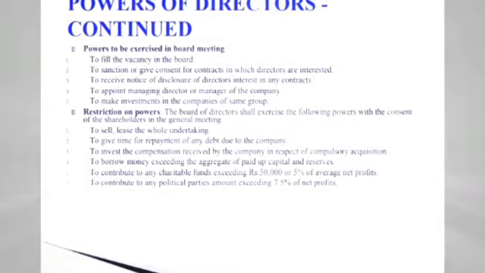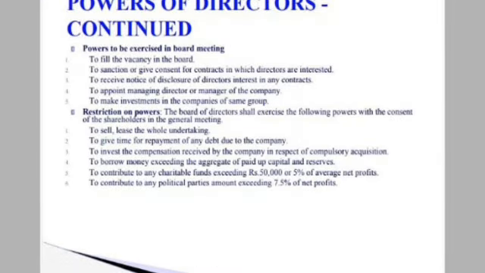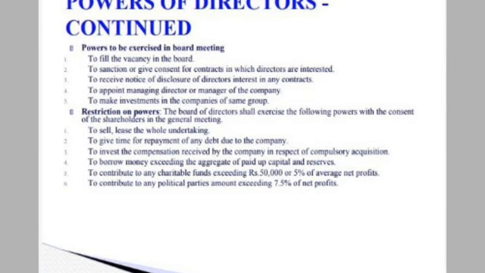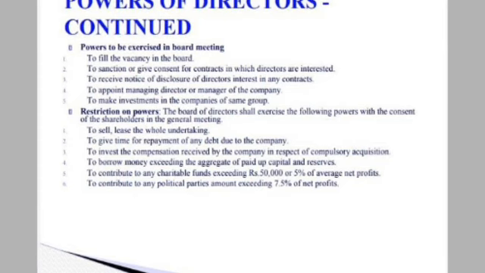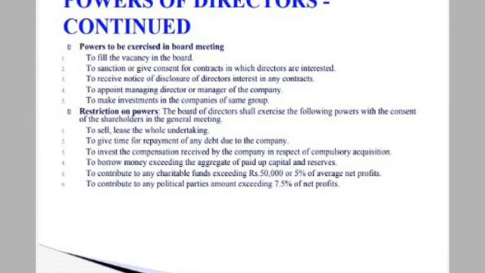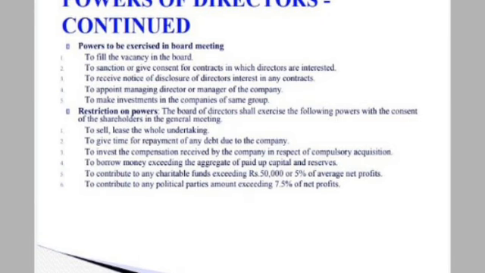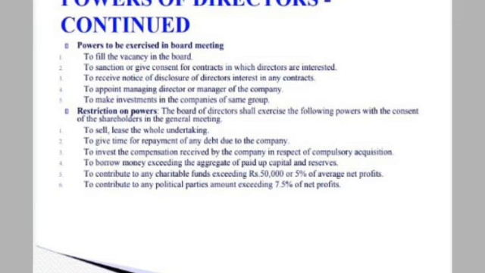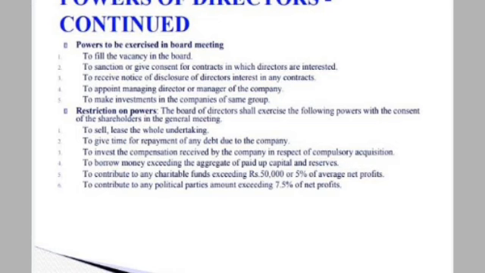Next one is the power to be exercised in the board meeting. Directors have certain powers that they will be exercising in the board meeting. Number 1 is to fill the vacancy in the board, that is the casual vacancy. Next one, to sanction or give the consent for the contracts in which the directors are interested. Next one is to receive the notice of disclosure of the directors interested in any contracts. Next one is to appoint managing director, manager of the company, and to make investment in the companies of the same group. These are the powers which will be exercised in the board meeting.